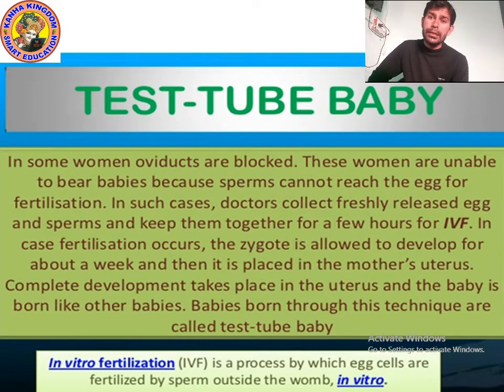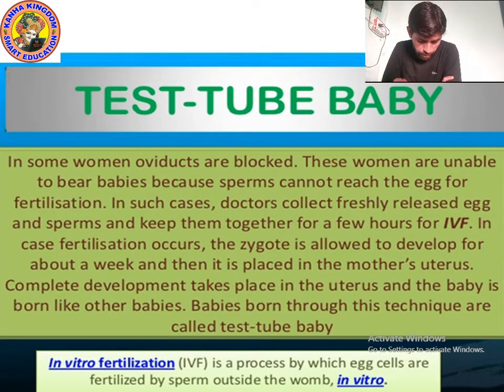Doctors collect male gametes and female gametes, meaning sperm and egg, and keep them for a few hours for IVF. IVF is a process by which egg cells are fertilized by sperm outside the womb.